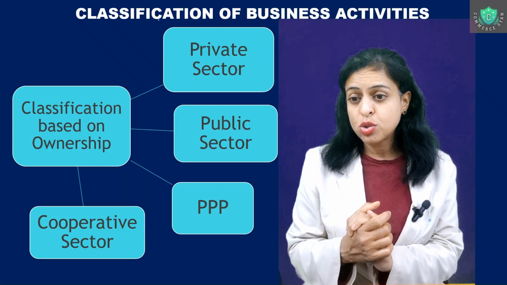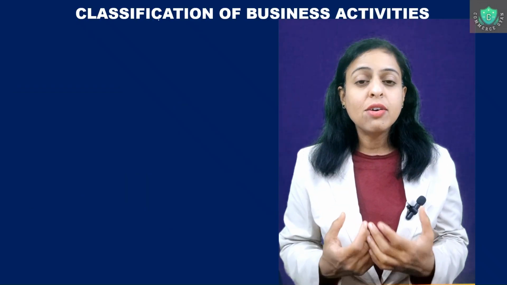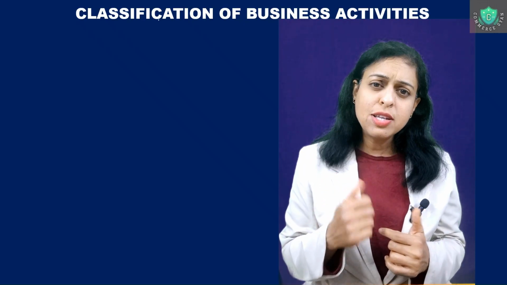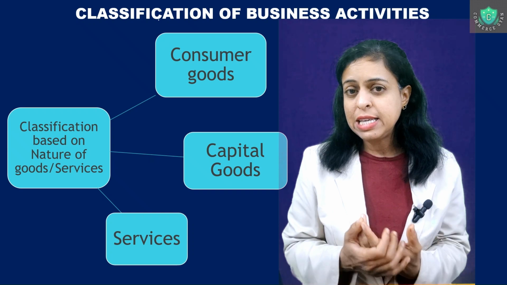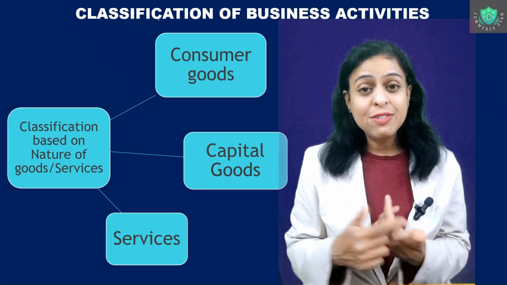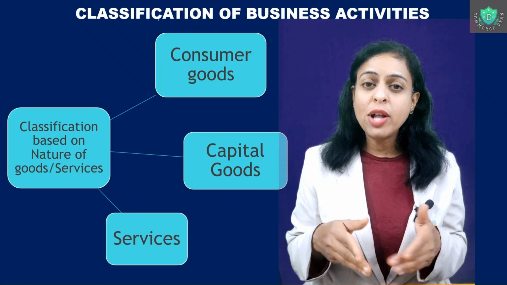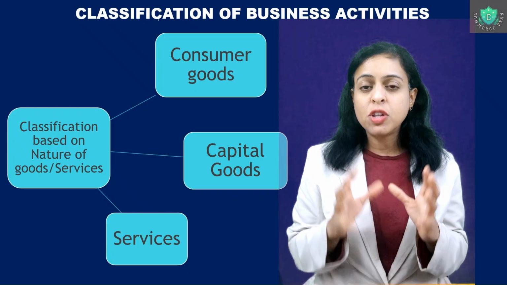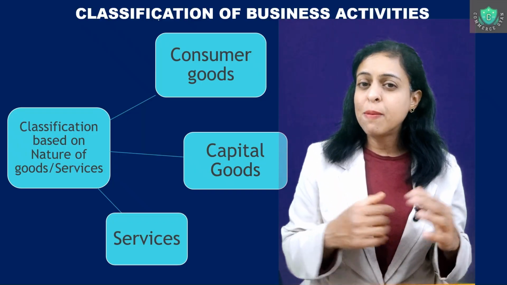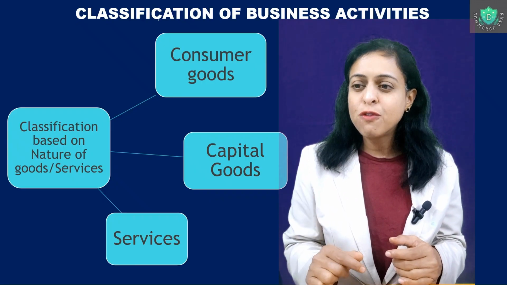Coming to the goods, right? Goods and services which are provided by these particular organizations, where the classification of the business is done as consumer goods, capital goods, and services. So, what are these consumer goods? Like you and me consume daily a number of goods, right? From our toothbrush, toothpaste, soaps, shampoos, right? Even food items, chips, sodas, drinks, whatever. So, all these are consumer goods, the ones demanded by the last part of the entire supply chain. We can say the consumed products. So these are the consumer goods. The organizations which make these consumer goods will be classified based on that type of activity.